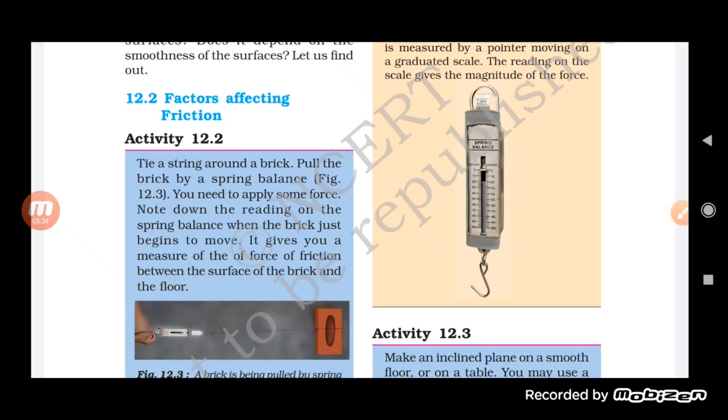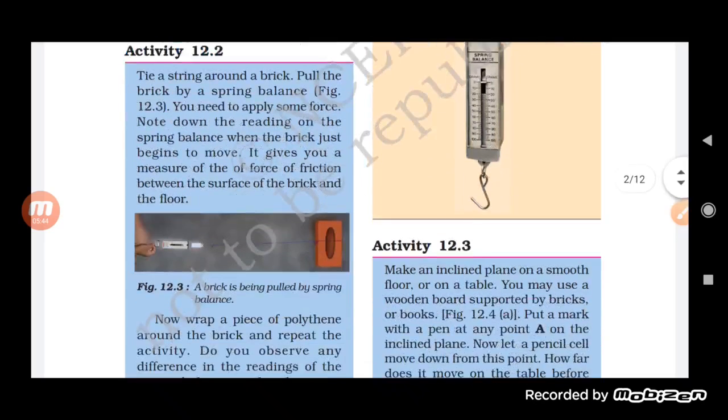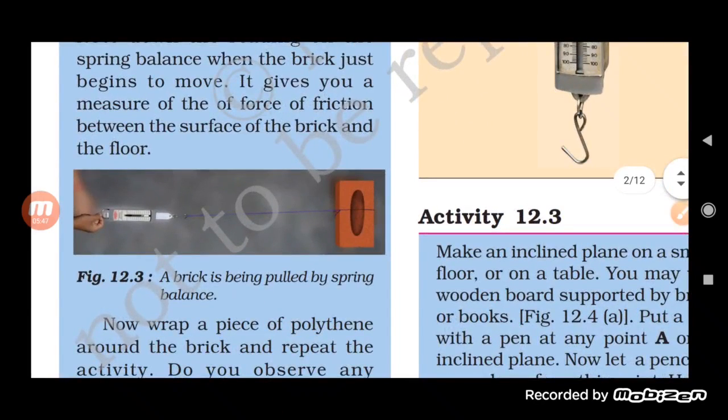Now you will tie a string around a brick and try to pull the brick with the spring balance. You can see here in this picture, a brick is pulled with the help of the spring balance. When you try to pull it, the brick starts moving, and when it begins to move, measure how much the spring balance has been stretched. With the help of that we are able to find the force of friction between the surface of the brick and that of the floor.